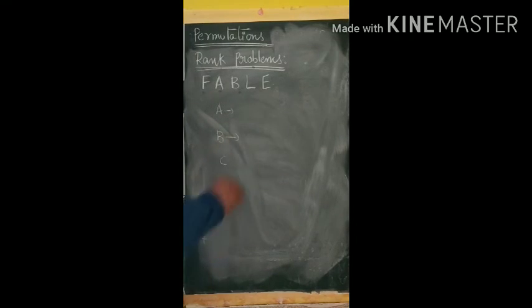Next, words with C will come. Next, words with D will come. So, if you go deeper, first the words with AA will come, AB will come, AC will come, AD will come, AE will come. So, in this order only the words will come in the dictionary. Okay.